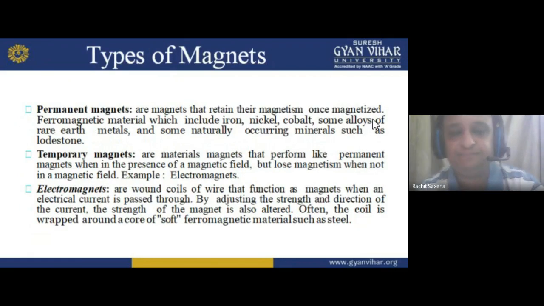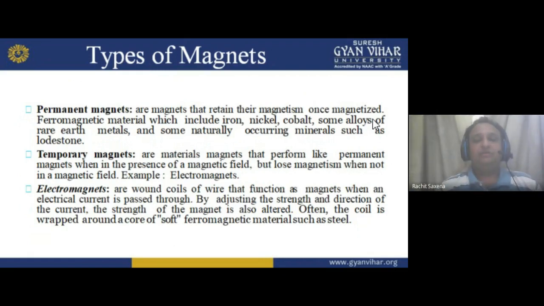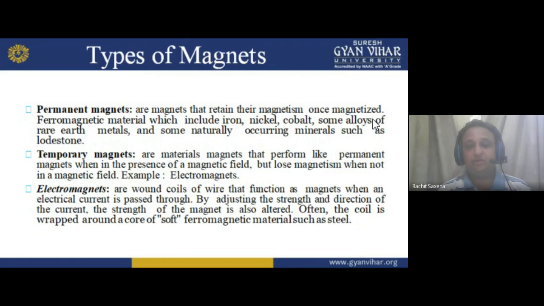Types of magnet. My dear student, types of magnet means how can we classify the magnets? So first is the permanent magnet. Permanent magnets are the magnets that retain their magnetism once magnetized.